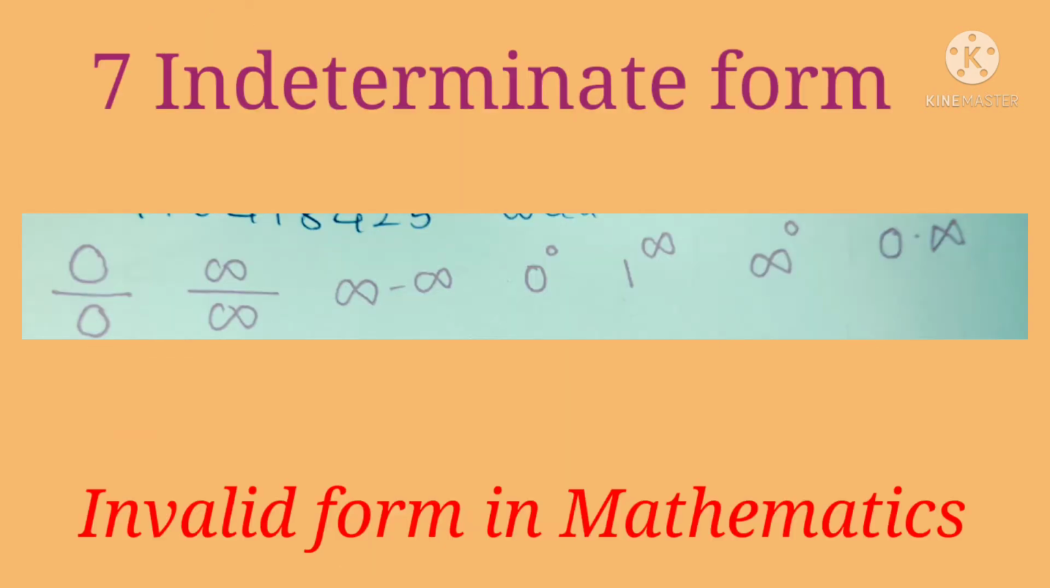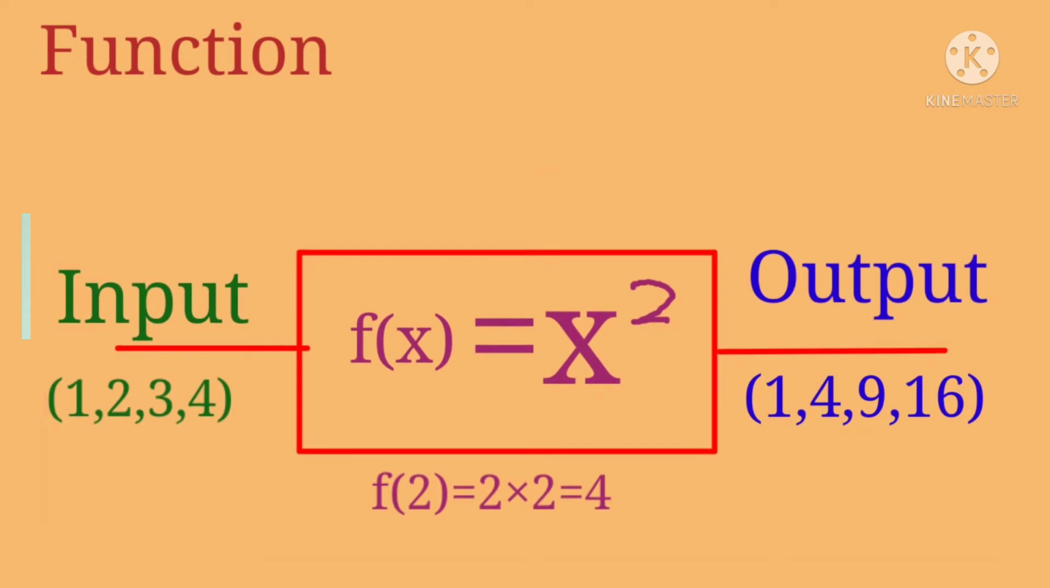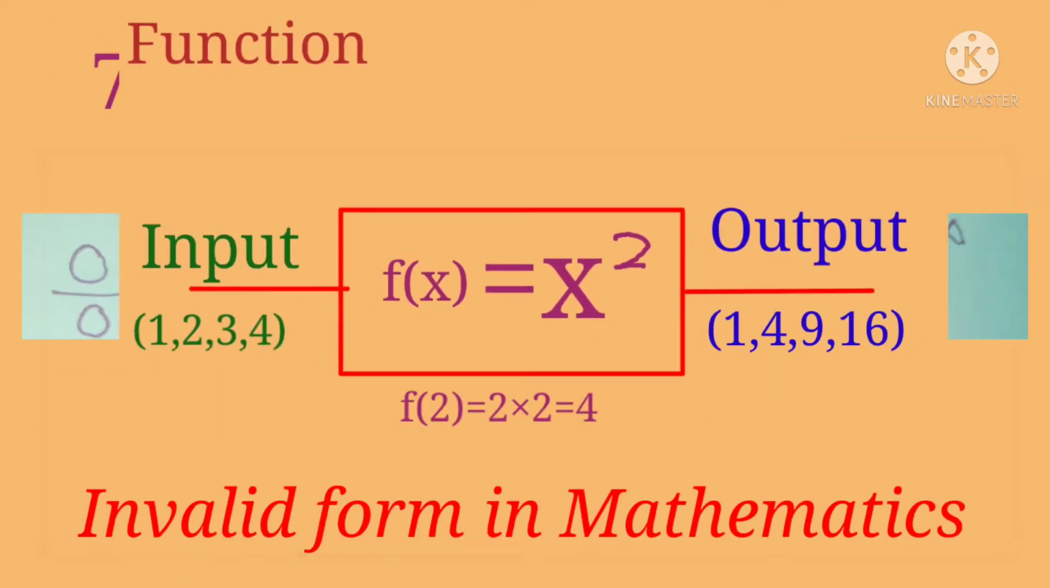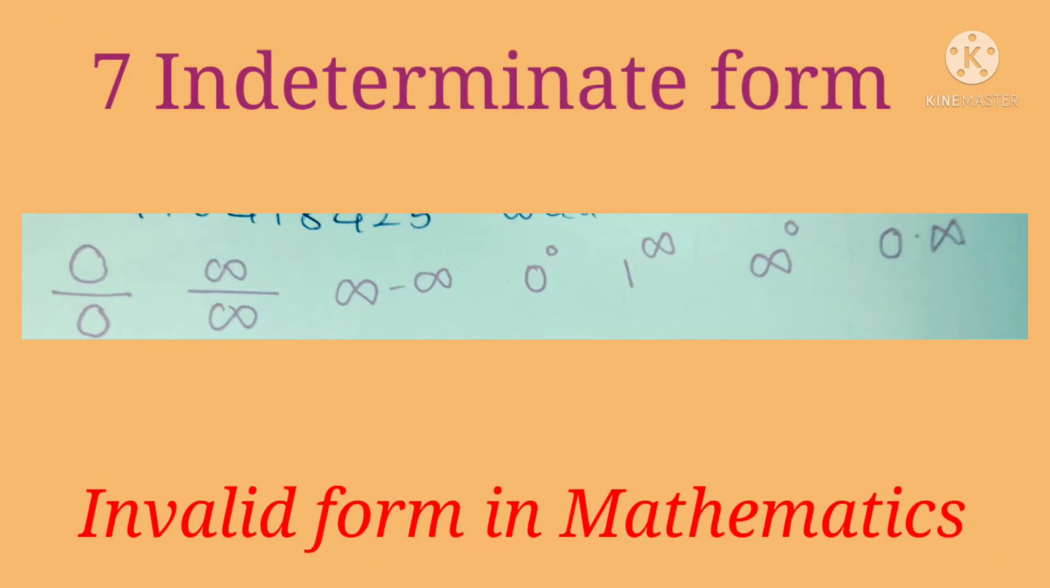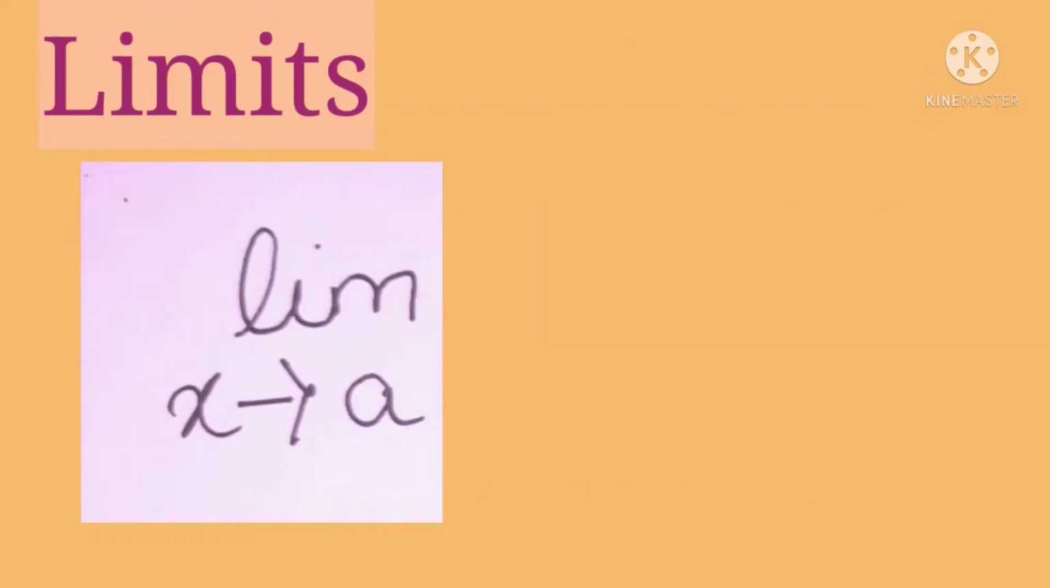There are certain forms mentioned here: 0/0, 1/∞, ∞ − ∞. There are 7 types of indeterminate forms. When the function is evaluated and we get an output in the indeterminate form, the invalid form in mathematics, at that moment limits come into the picture. For indeterminate forms where direct substitution fails, we use limits. It's represented as lim or LT.